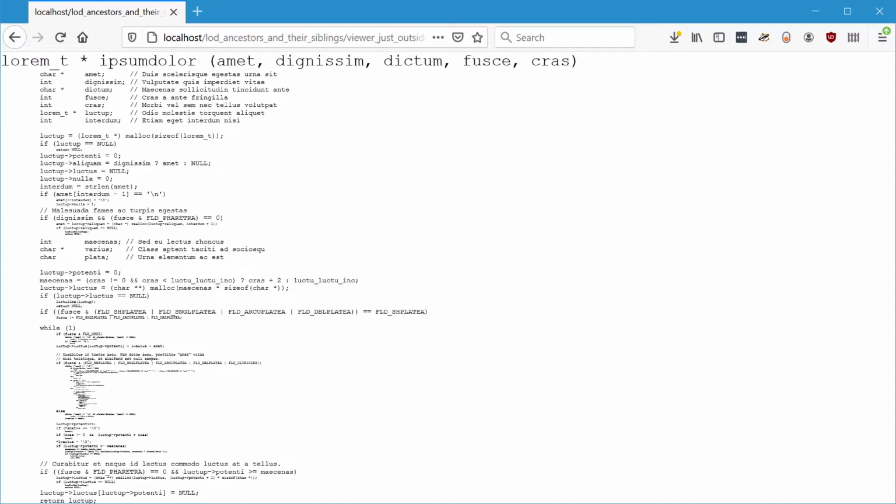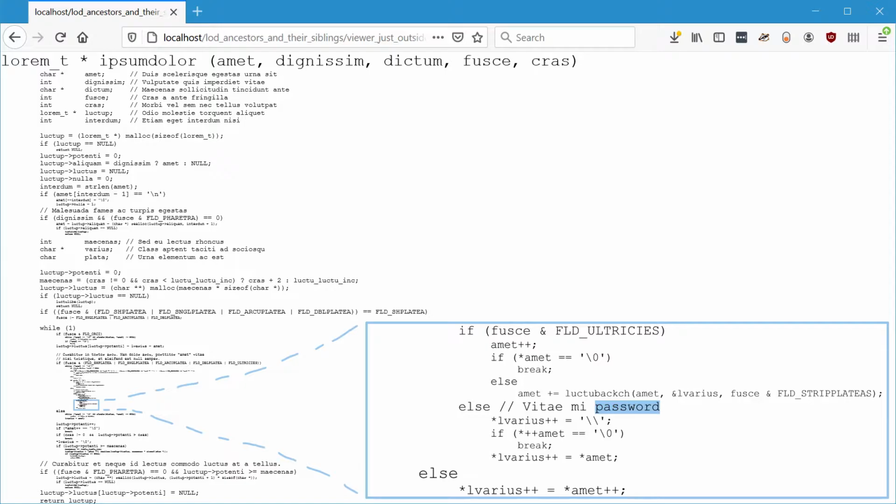But now let's think about that situation where you have searched for the string password in this long unfamiliar function, and you've been teleported to somewhere in the middle of the function, maybe in some deeply nested block. Now you have a different problem than before. You no longer need an overview from the outside in. Now you're probably more interested in your immediate surroundings. So even though you're in a deeply nested block, you want bigger font size around you.